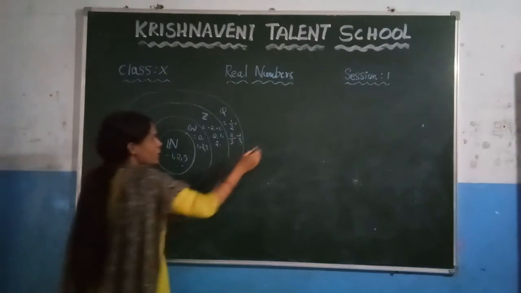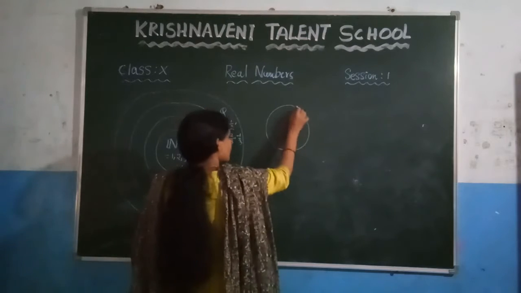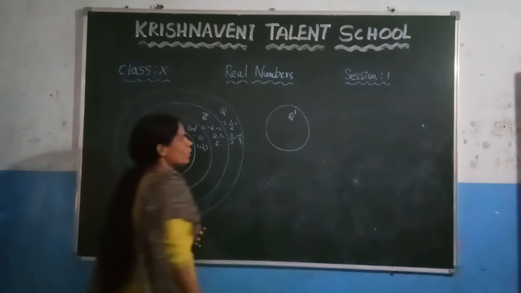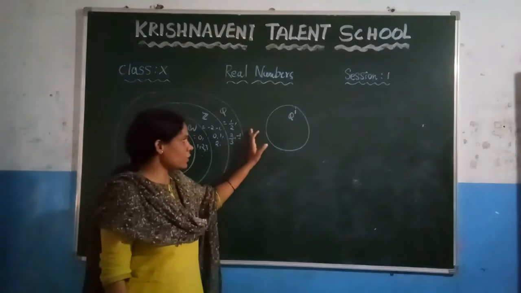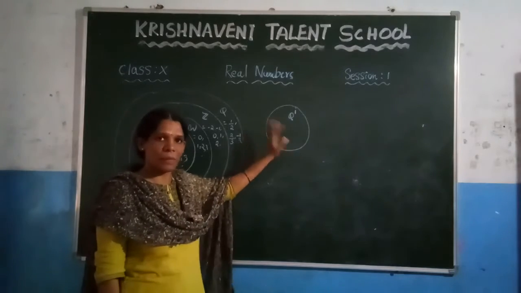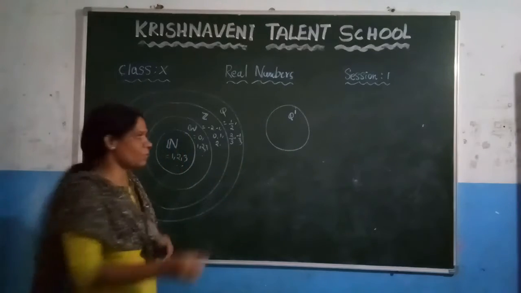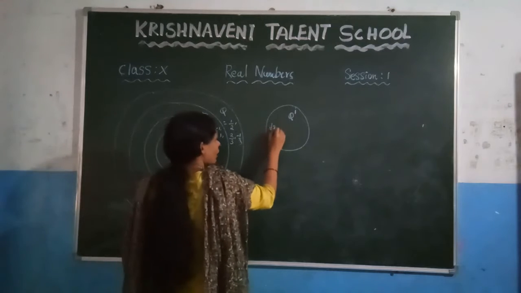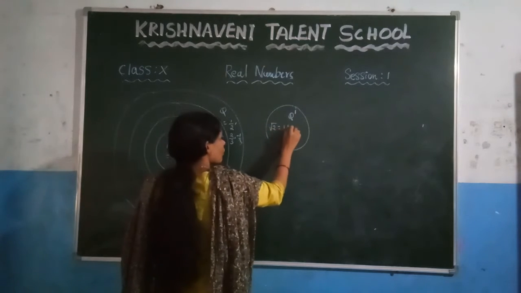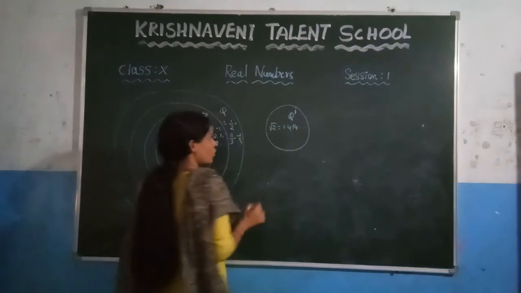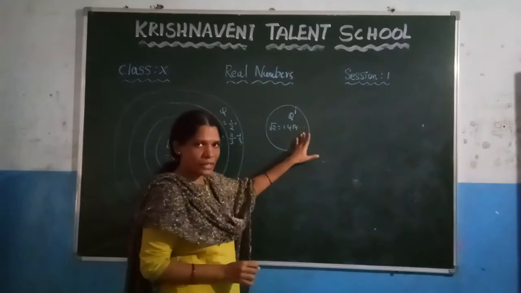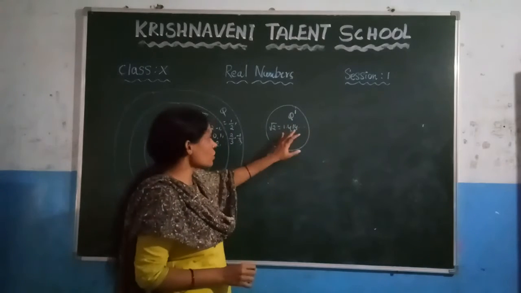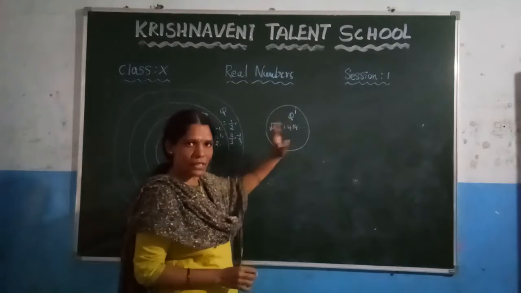And the next number system is the irrational numbers. What are irrational numbers? The numbers which are non-terminating, non-repeating decimals, we call irrational numbers. So here, the value of root 2 is 1.414 and so on. We can observe that after the decimal point, the number is non-terminating and non-repeating, so it is an example of an irrational number.